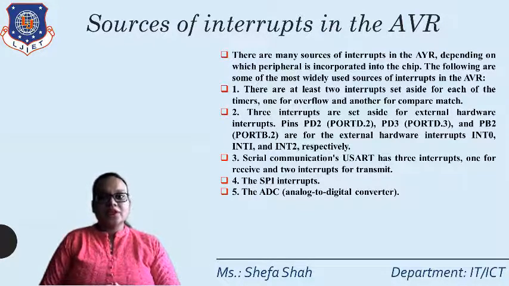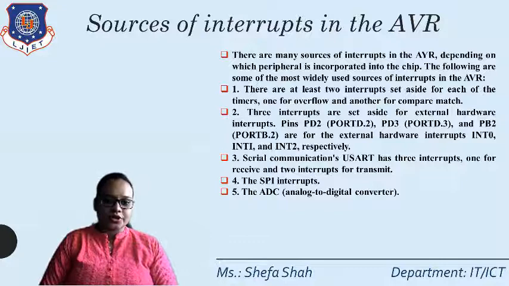Then there are serial communication interrupts for the USART, which has three interrupts, one for receive and two for transmit. Fourth, there are the SPI interrupts, that is serial peripheral interface. And last, fifth, there is the ADC interrupt, that is the analog to digital converter, right?